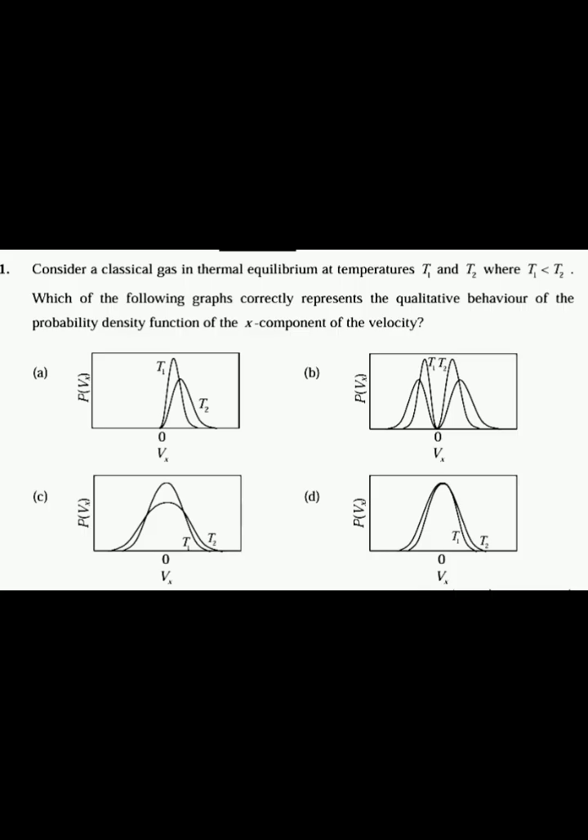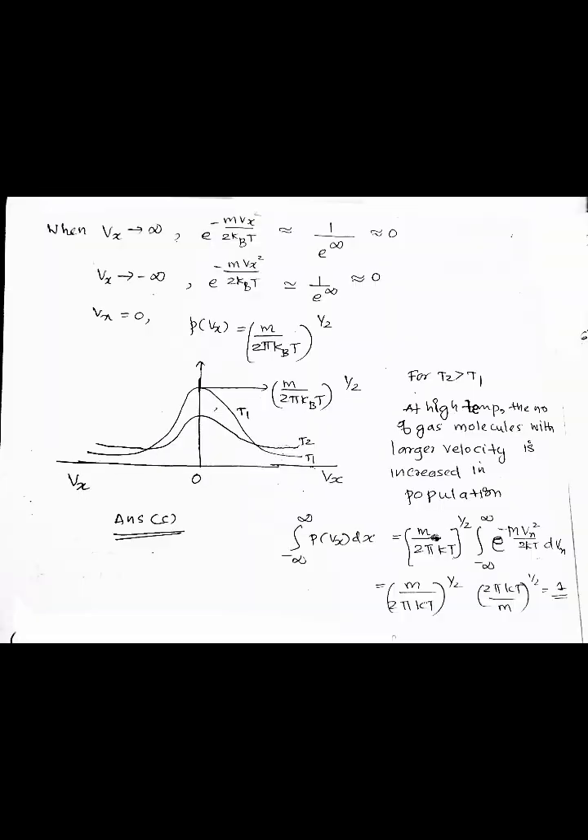The first question is, consider a classical gas in thermal equilibrium at the temperatures T1 and T2 where T1 is less than T2. Which of the following graphs correctly represents the qualitative behavior of the probability density function of the x component of the velocity? We know that P of Vx is equal to (m by 2 pi kT) the whole raised to 1 by 2 into e raised to minus m Vx square by 2kT. Here the range of Vx is minus infinity less than Vx less than infinity. This is equation number 1.